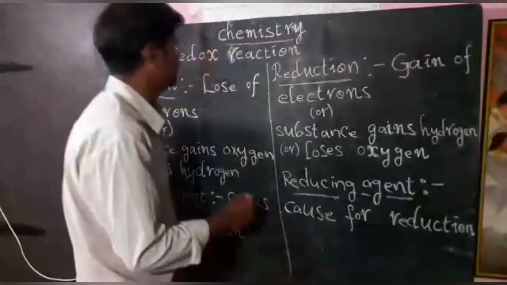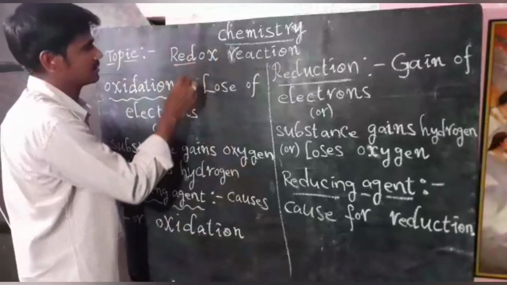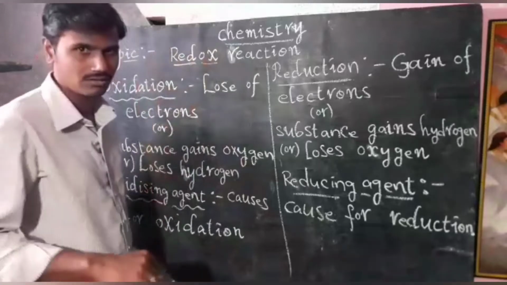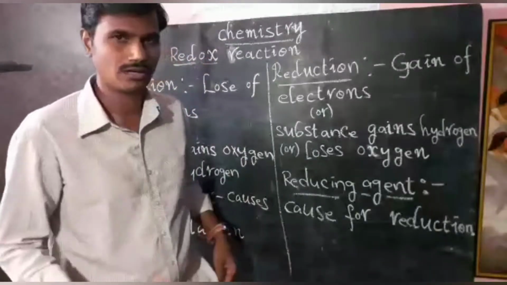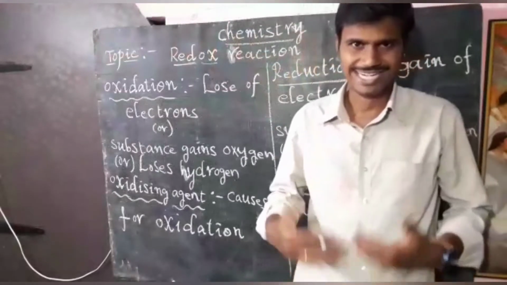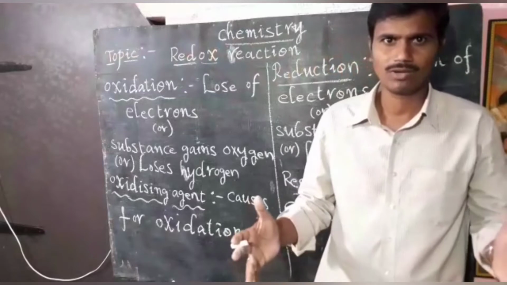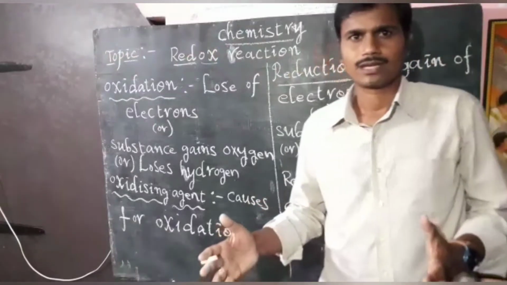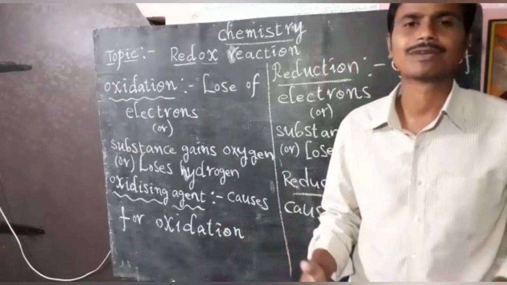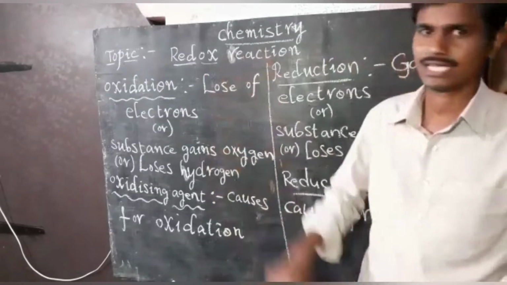See here, the word redox: red means reduction, ox means oxidation. So these reactions tell about both reduction as well as oxidation reactions. Commonly both the reactions take place in a single chemical equation. Such reactions we call redox reactions.